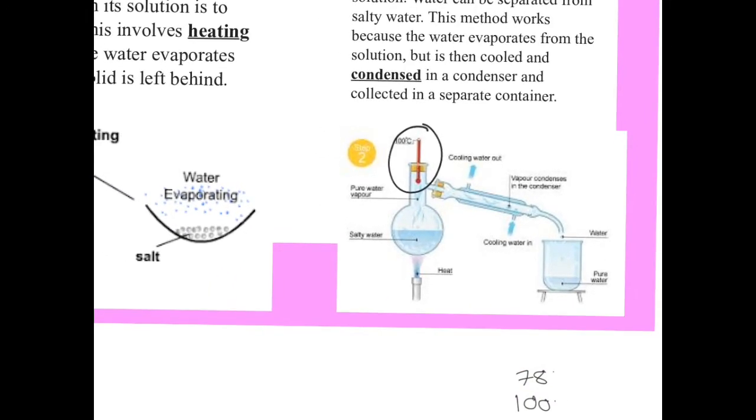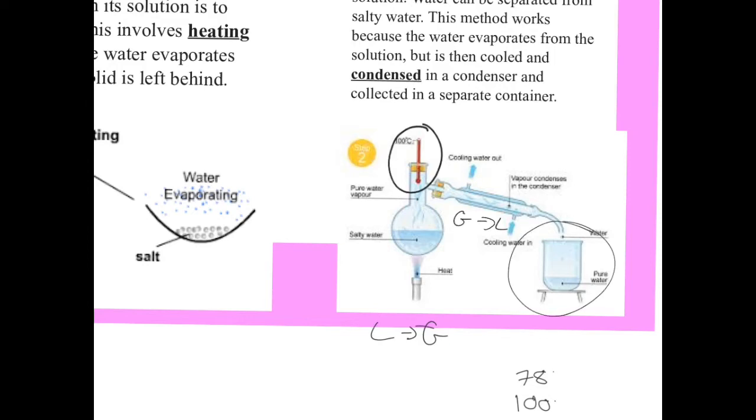Okay, you could boil it to 78. The ethanol would start to evaporate, turn from a liquid to a gas, and then you pass it through this condenser. Cold water's passed through there and it would condense and turn from a gas to a liquid. Okay, and then you could collect the ethanol.